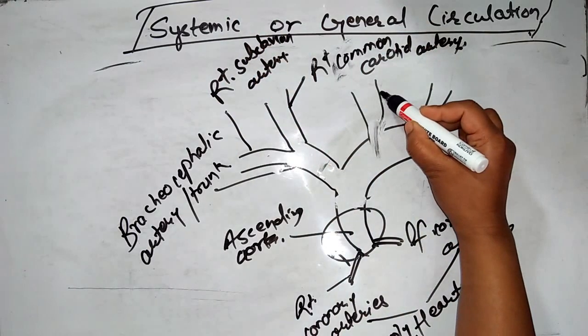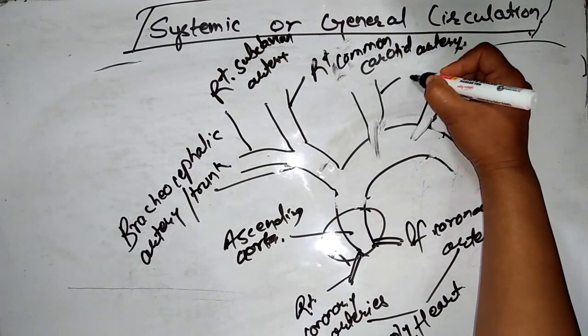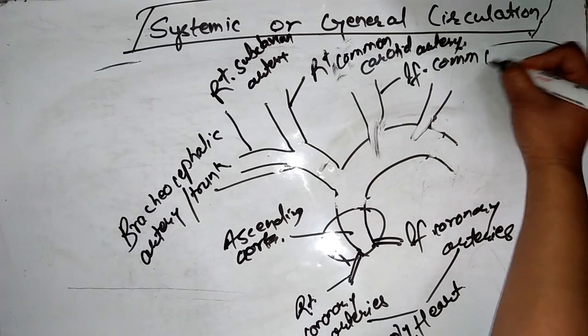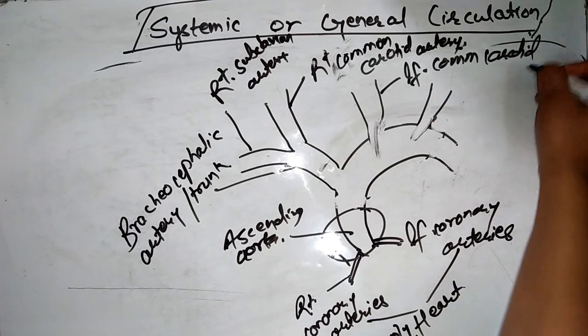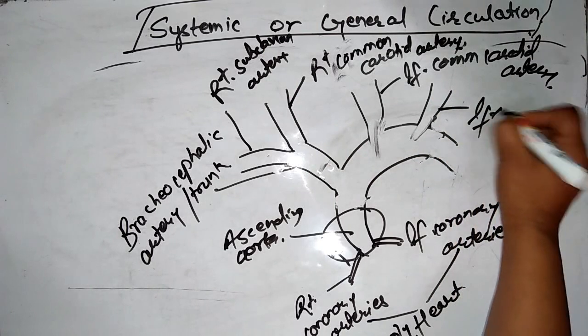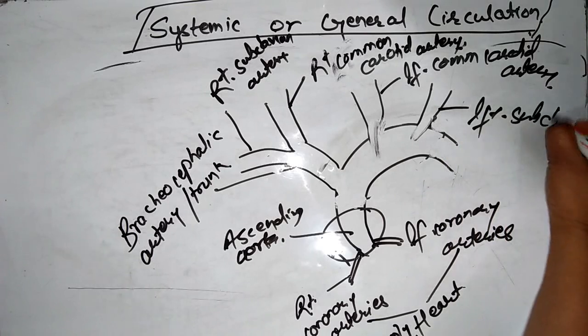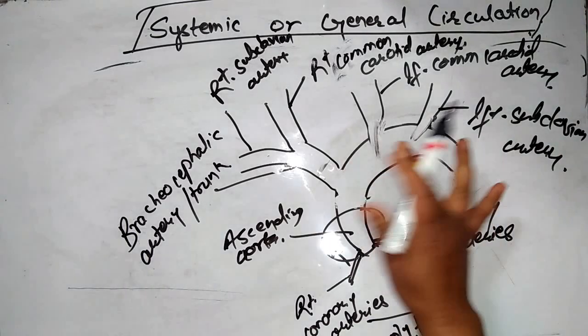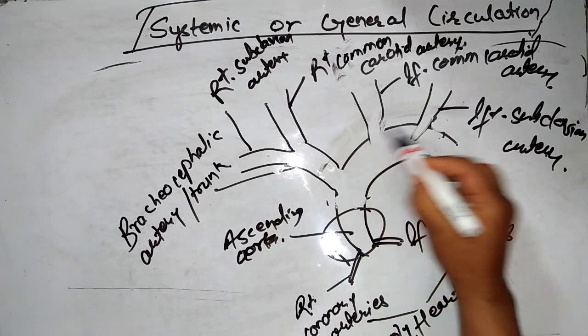And this is known as the left subclavian artery, common carotid artery, and left subclavian artery. So don't get confused. This is known as the arc of aorta.